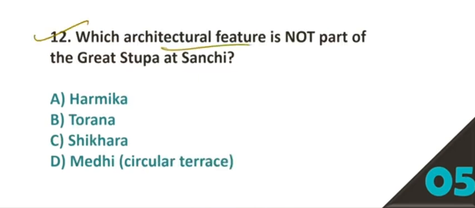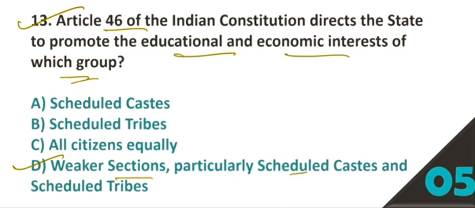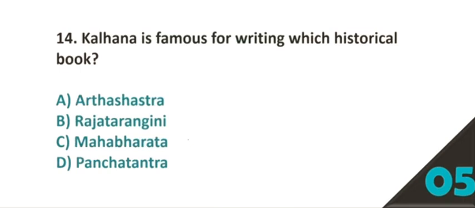12. Which architectural feature is not part of the Great Stupa of Sanchi? Sanchi Stupa was built by Ashoka and it is located in Madhya Pradesh. And the correct answer is option number C, Shikhar. 13. Article 46 of the Indian Constitution directs the state to promote the educational and economic interest of which group? Option number D, weaker sections, particularly scheduled castes and scheduled tribes.